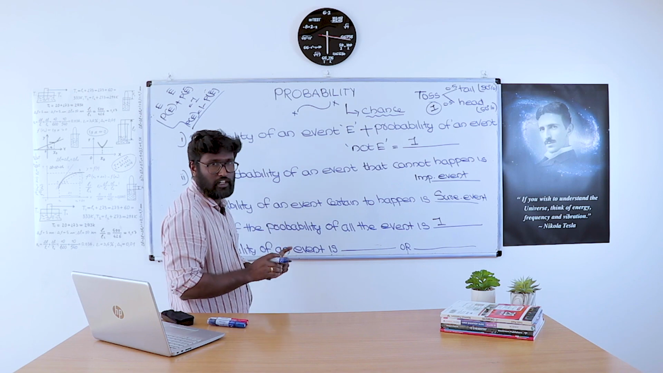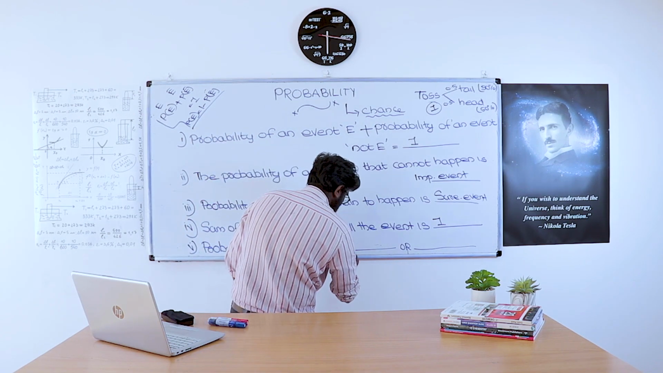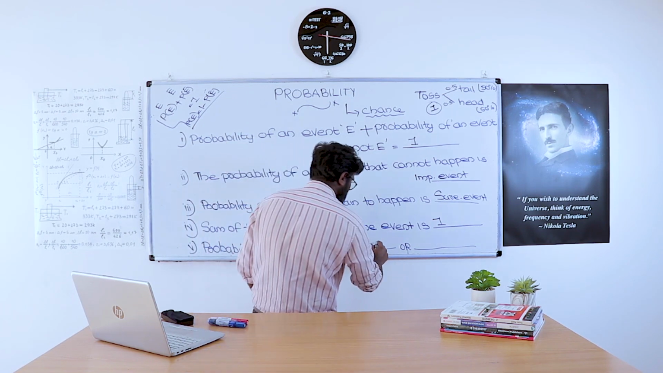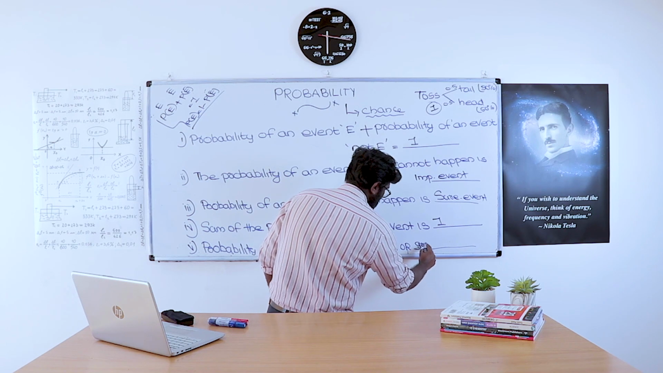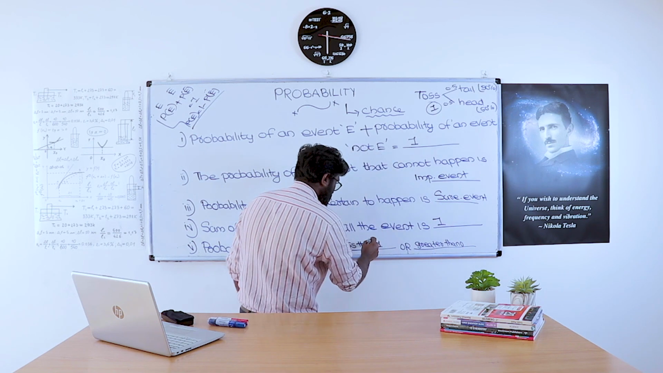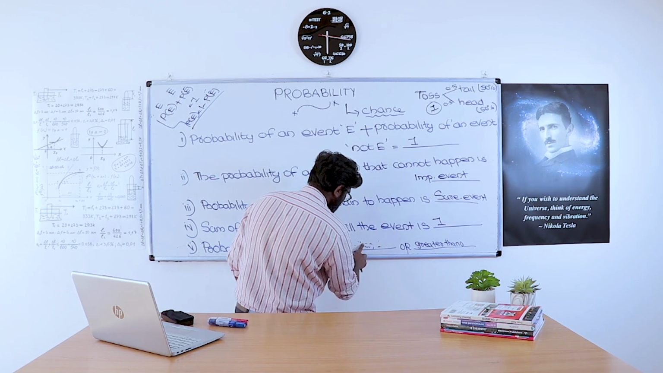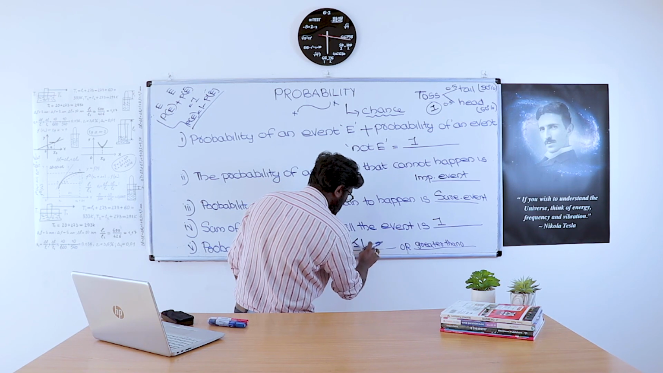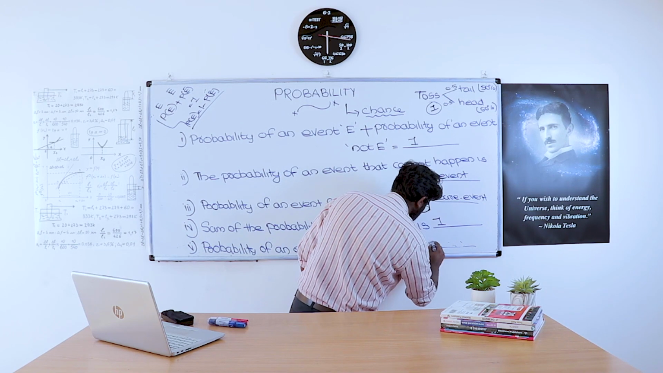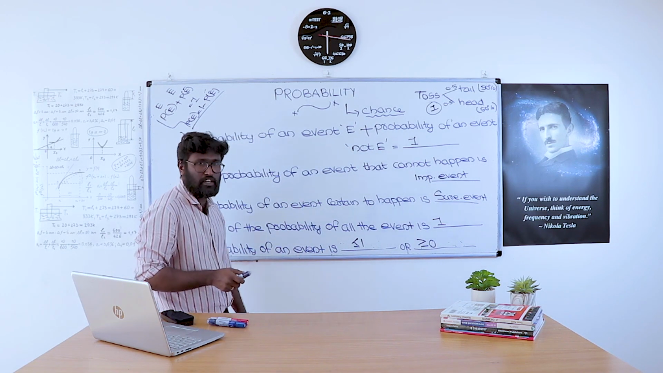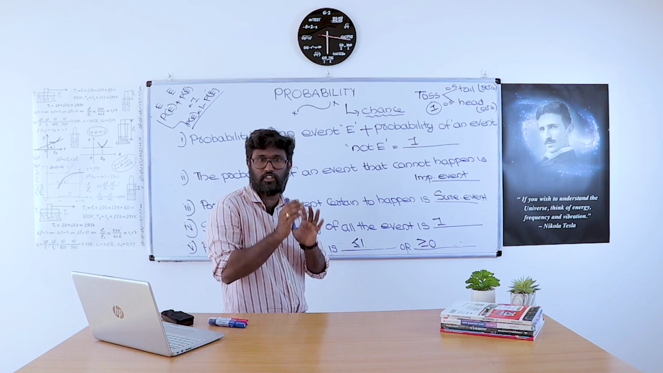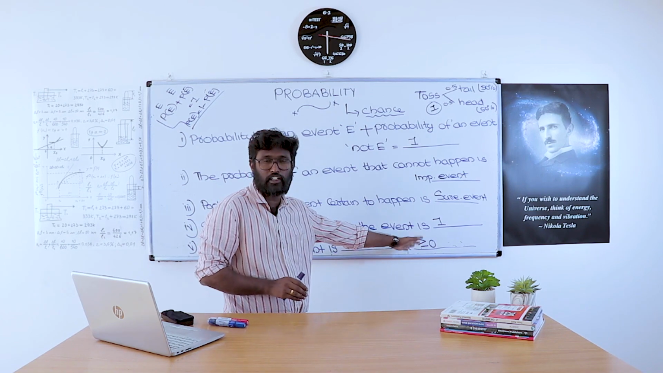The probability of an event is less than or equal to 1 and greater than or equal to 0. So the probability of an event is always less than or equal to 1. That means the maximum value of a probability is 1 and the minimum value is 0, or greater than or equal to 0.